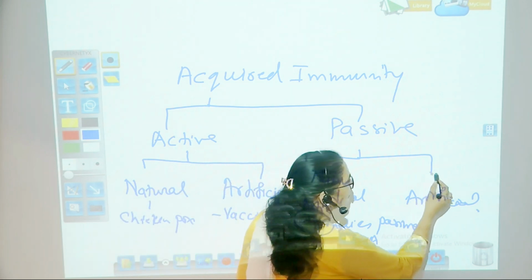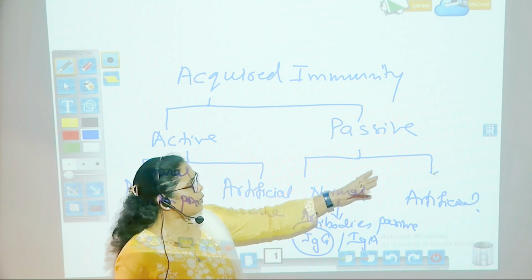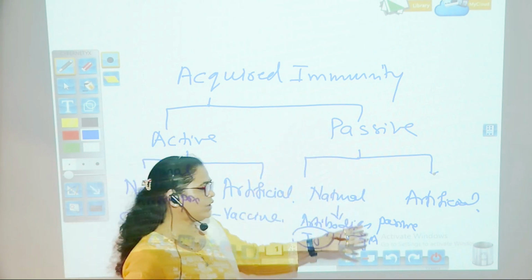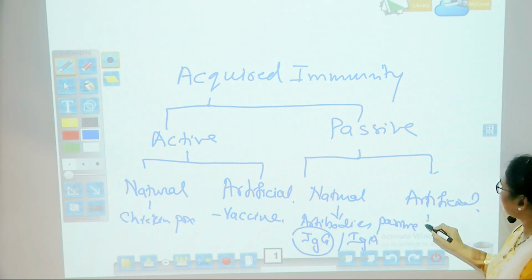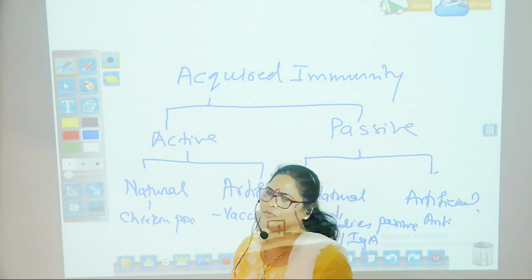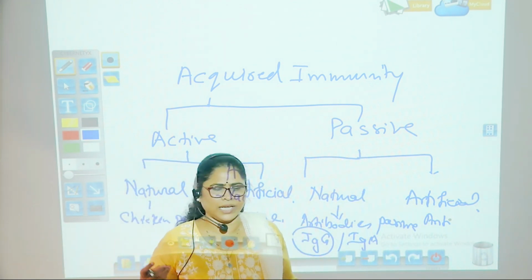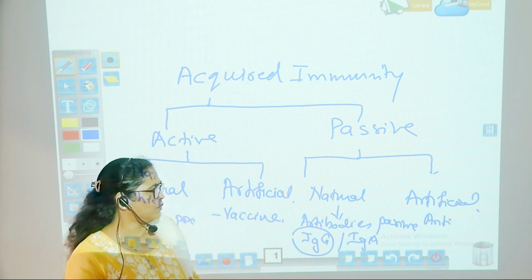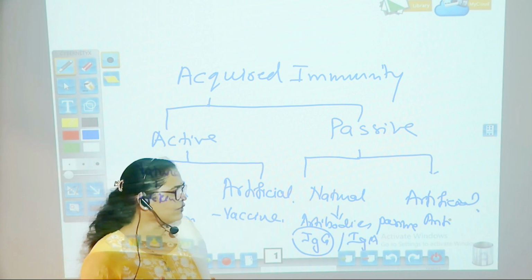When we come to artificially acquired passive immunity, as I told you, in this case the antibodies are given to the body, given to the patient when the patient is suffering from any kind of disease.